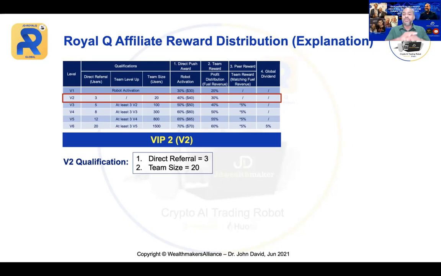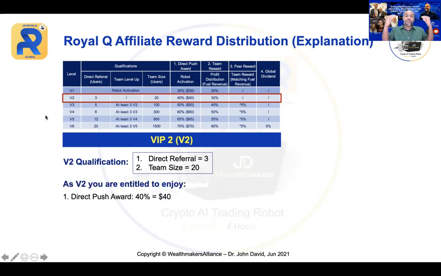But if you don't have 20 people, you can just go and introduce 3 people. Because those 3 people will have to introduce another 20 people to become V2. So can you see that? That's how you grow the team. So you only need 3 direct and your team size is 20. Now, what is your benefit?